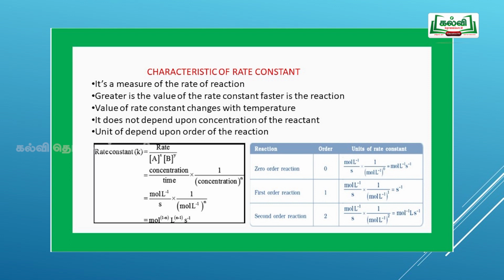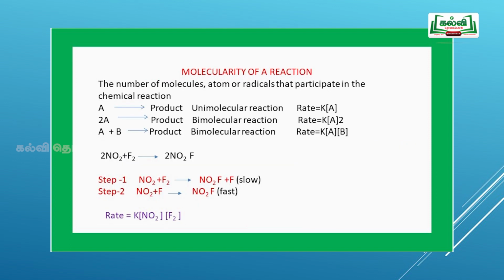In general, for a zero order reaction the unit of rate constant is mole per liter per second. For a first order reaction, it is per second. For a second order reaction, it is liter per mole per second. Molecularity of the reaction: the number of moles, atoms or radicals which take part in a chemical reaction is called the molecularity of the reaction.